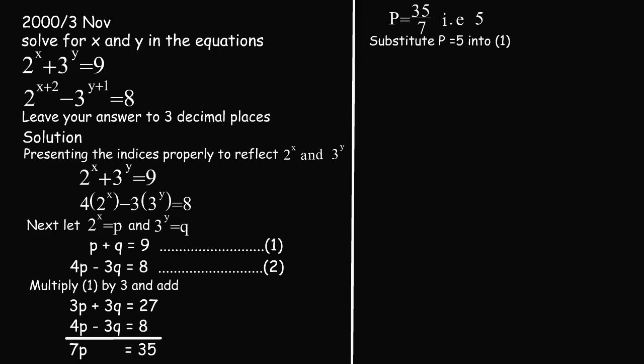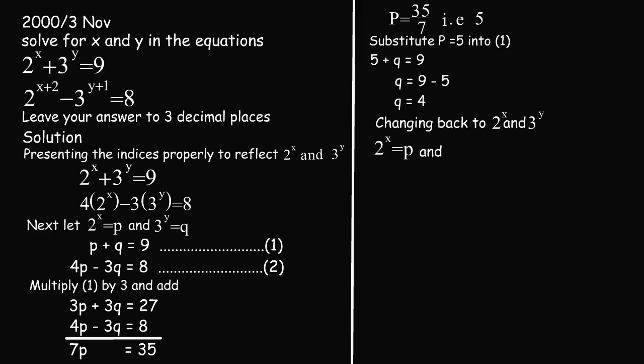Now substituting p equals 5 into equation 1, equation 1 becomes 5 plus q equals 9, and q will be equal to 9 minus 5, which makes q equal to 4. Now remember, p and q are 2 raised to the power of s and 3 raised to the power of y. So changing back, 2 raised to the power of s equals p and 3 raised to the power of y equals q. Therefore 2 to the power of s will be equal to 5 and 3 raised to the power of y will be equal to 4.